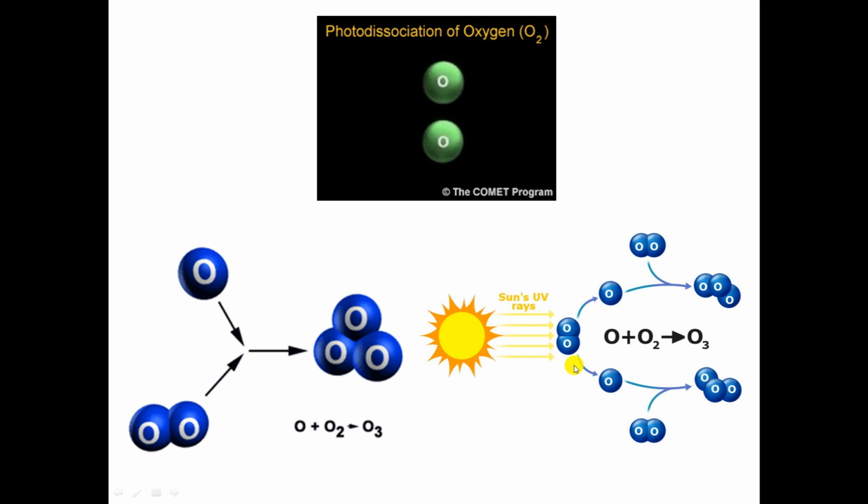The simple way of formation of ozone is here: in the sunlight radiation, oxygen absorbs the ultraviolet radiation and produces atomic oxygen. This atomic oxygen combines with the molecular oxygen present in the atmosphere and produces ozone.